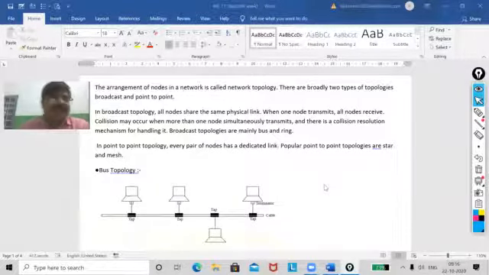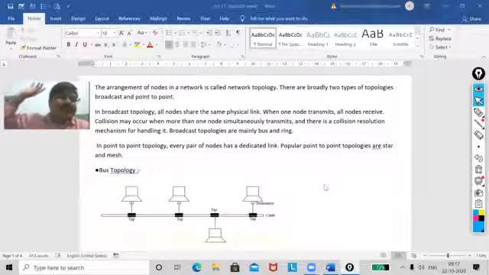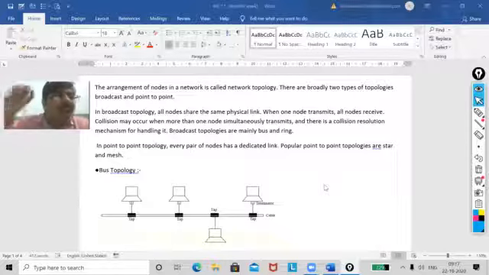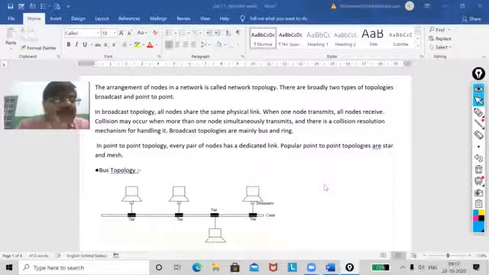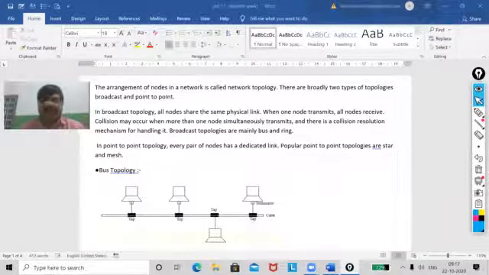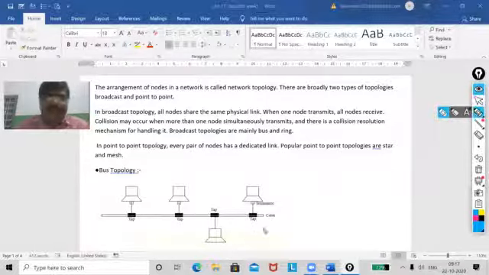You can see in the figure that it connects various nodes through a connector called a tap. Sometimes we say T connector also. In this, a message sent by one is received by all devices connected to the backbone cable. Students, this topology requires less cabling and is easy to install and extend the network. I can show you, my dear, just now in the picture.